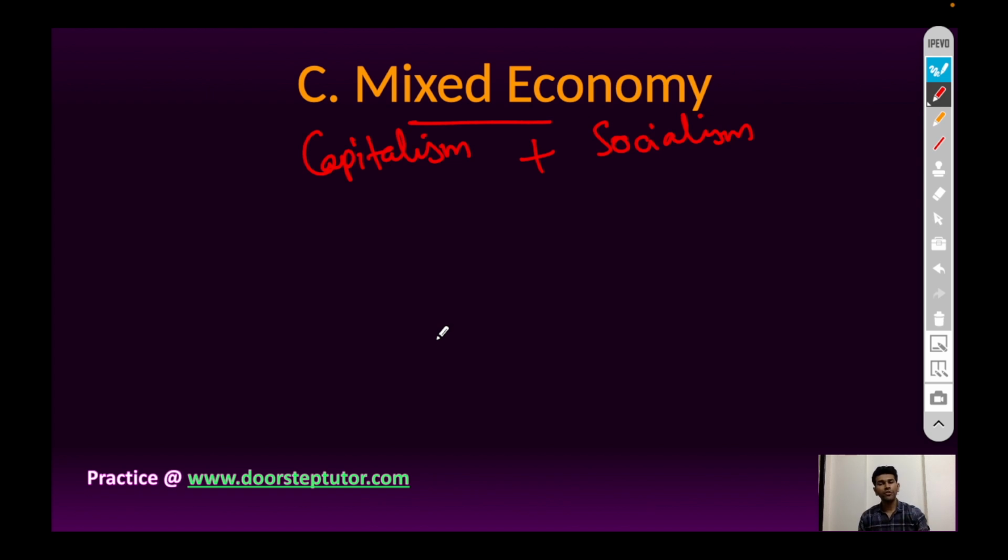So there is a combination of both private sector and government ownership. Private sector focuses on profit maximization and public sector focuses on social welfare. The best example of mixed economy is India. The Indian economy is a mixed economy.